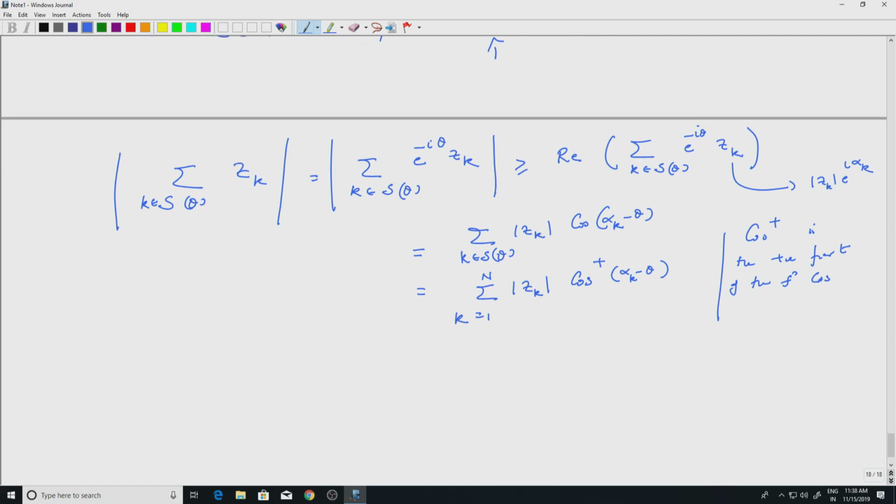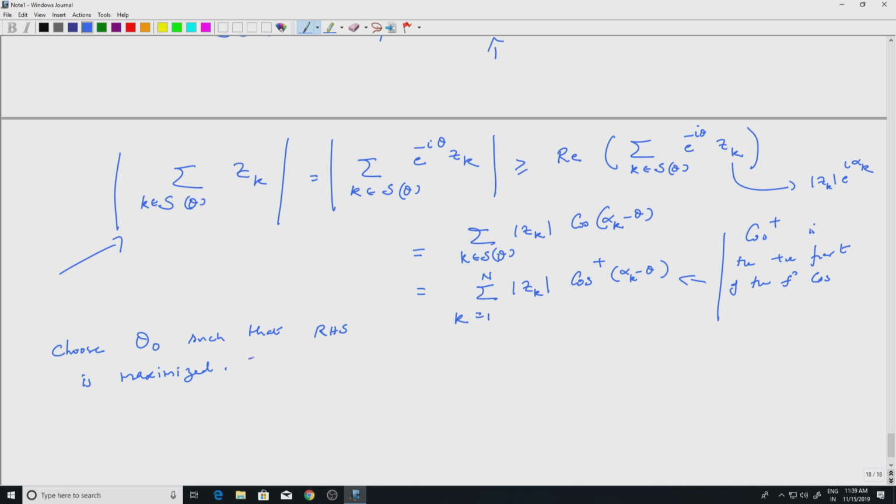Okay, but now choose theta naught such that, right, this is some inequality, so this is greater than or equal to whatever is here. So you choose theta naught such that the RHS is maximized. You can think of this as a continuous function, and you are looking at a compact interval. So there is some theta naught for which the RHS is maximized.